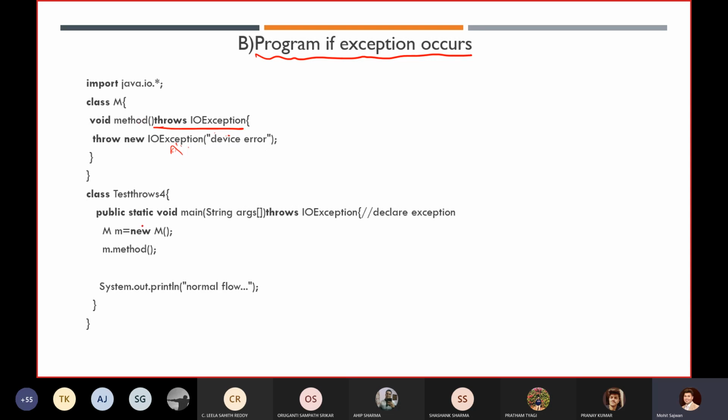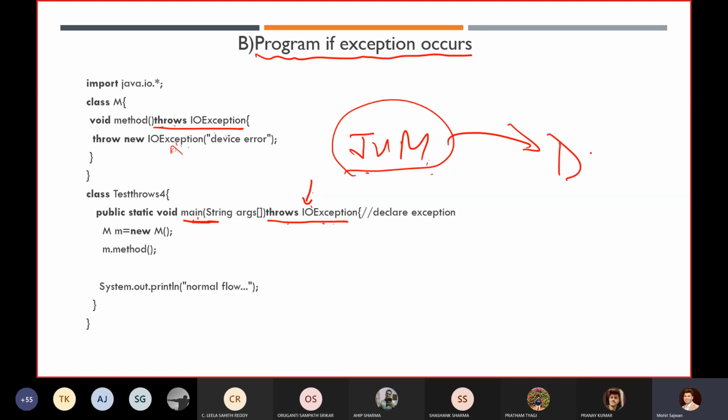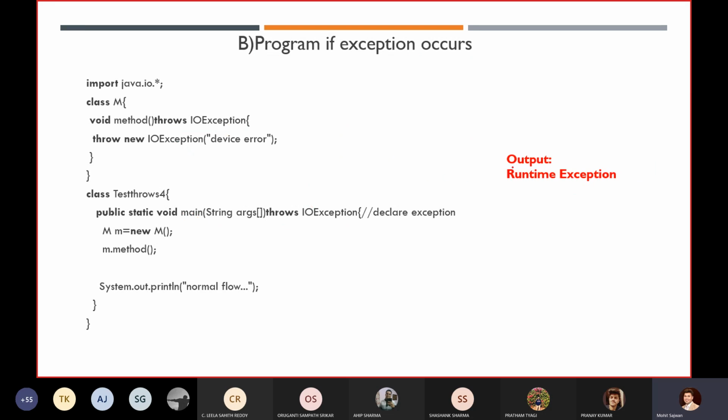Now, because the main method is our calling method, it becomes mandatory for the calling method to handle this exception. But in our main method, again, what have we written? We have written throws IOException. It means our main method is again not handling this exception, and it is telling the JVM to please handle it. You already know how the JVM will handle this exception, by calling the default exception handler, the DEH. And if you execute this code, you will get a runtime exception, not a compilation time exception.